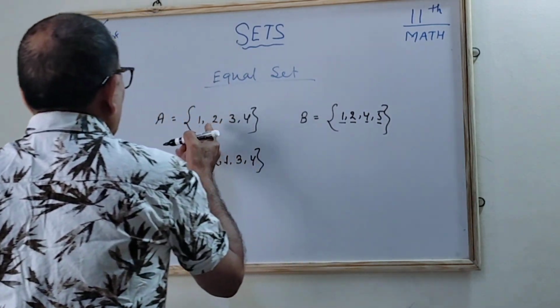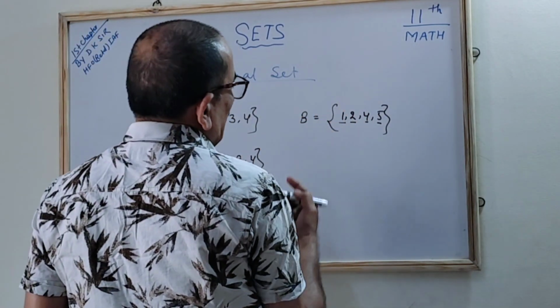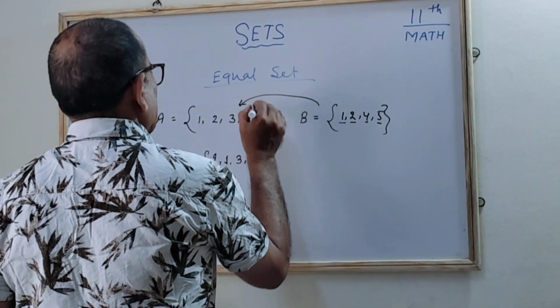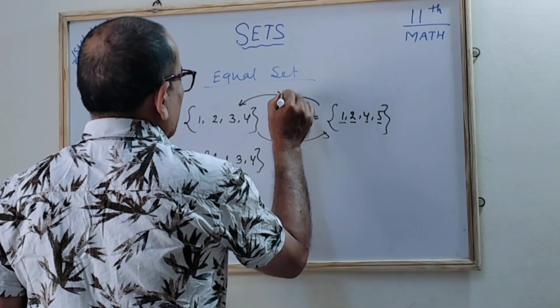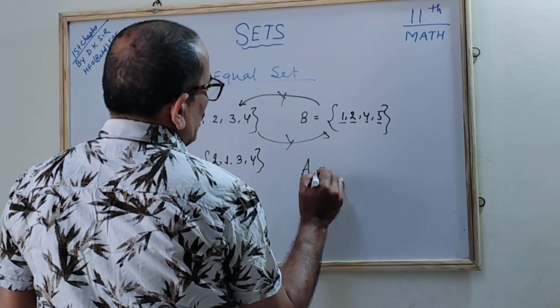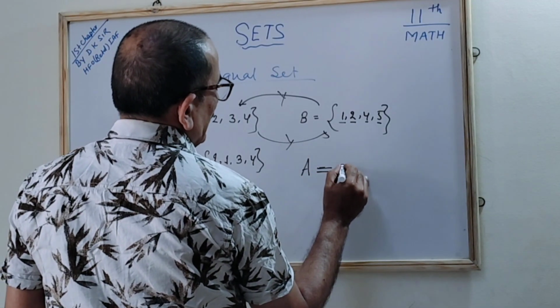All members of A are not present in B, and all members of B are not present in A, so set A is not equal to set B.